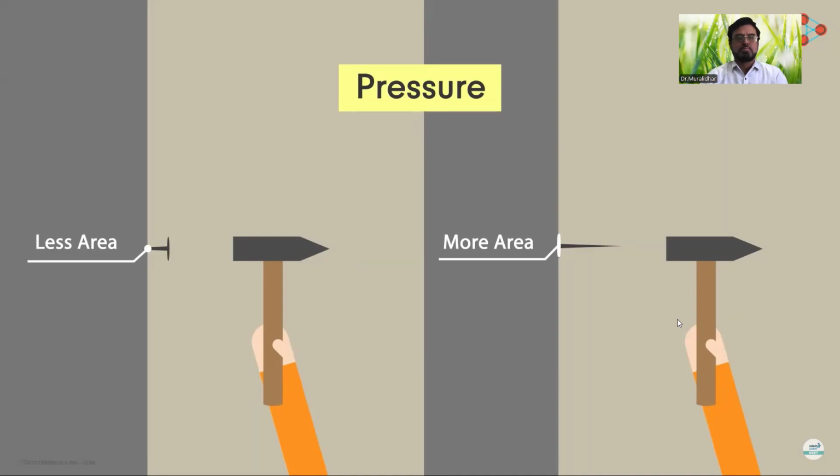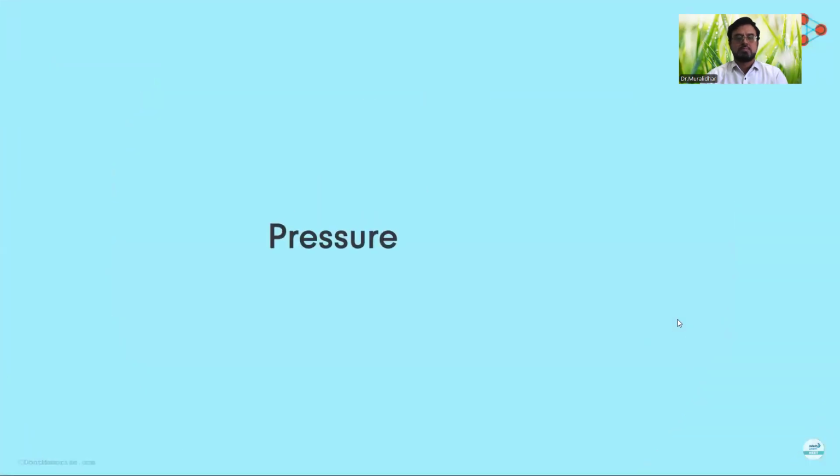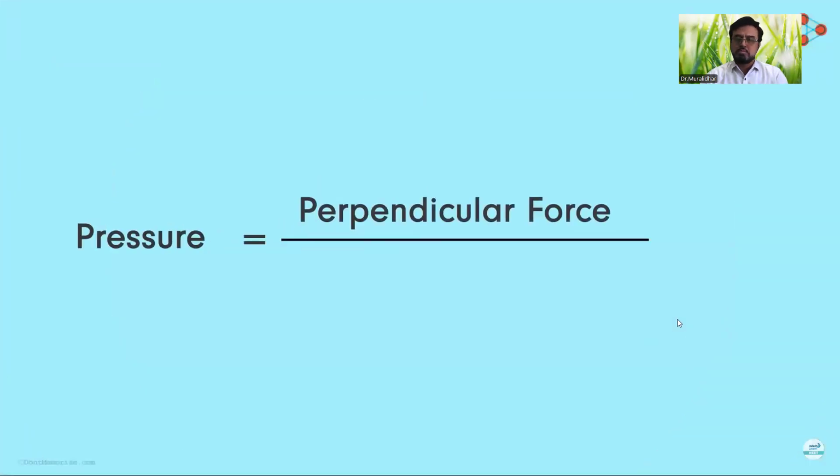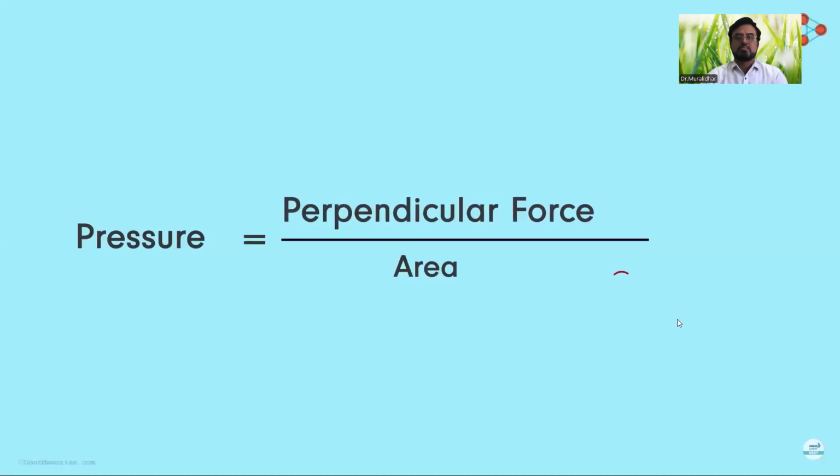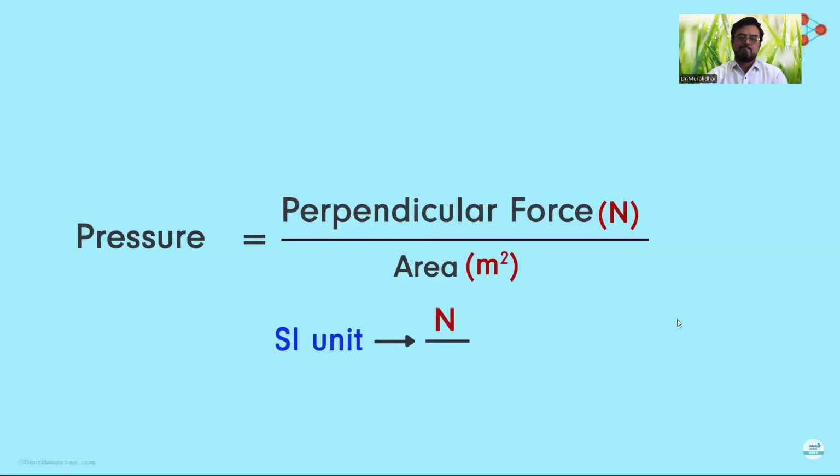We will understand this in detail, but first let us define pressure. We define pressure as the perpendicular force acting on the surface of an object per unit area on which it's acting. It's easy: force acting per unit area. We already know that the SI unit of force is the newton, denoted by N, and that of area is meter squared. So the SI unit of pressure is newton per meter squared. It is also called the pascal, which is denoted by Pa. Why is it called pascal?